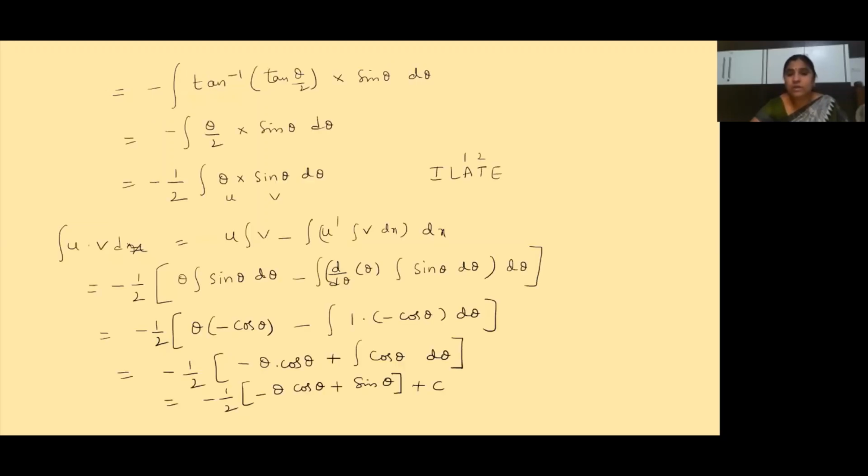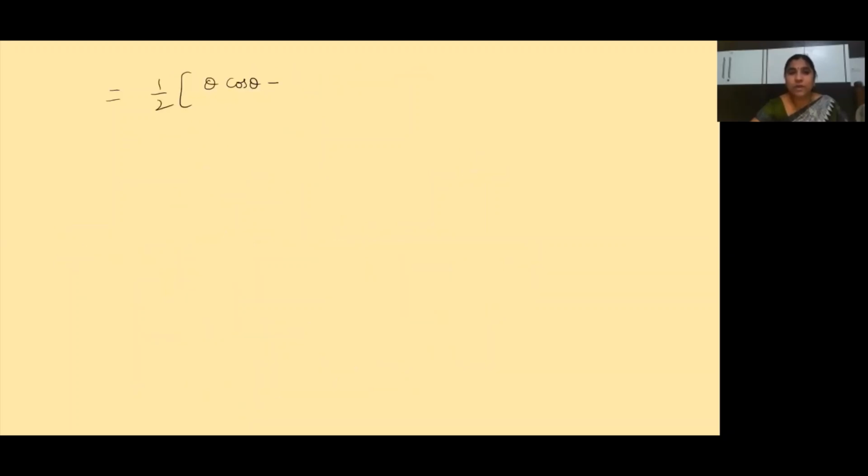Half into theta cos theta minus, what did we get, children? Minus is sending inside, so minus sin theta is left. Minus sin theta plus c. Clear? Now we have half into theta cos theta minus sin theta. Our answer is done, which means we got the solution.